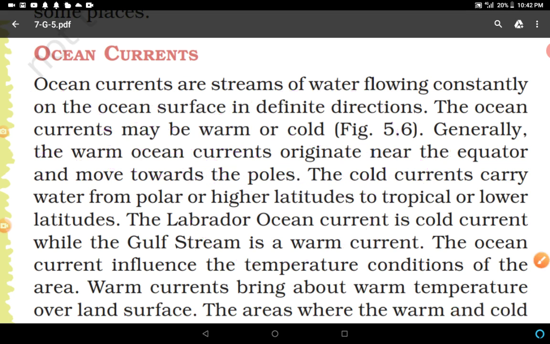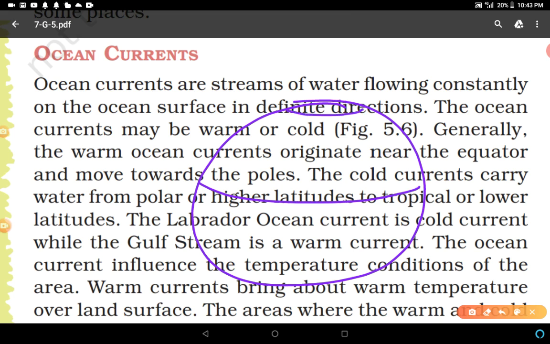So after that, they move towards the poles. The cold currents carry water from polar or higher latitudes to tropical or lower latitudes. It is simple. In the same way, we'll try to understand. These are the polar regions. Here you know that glaciers are there, especially in the northern pole.